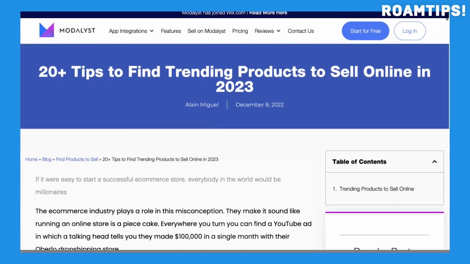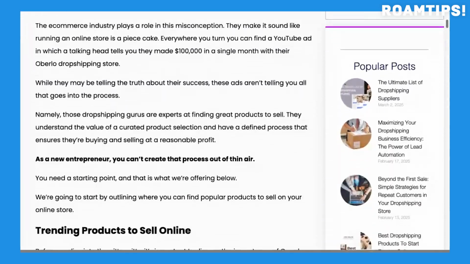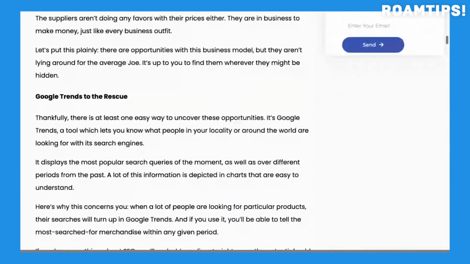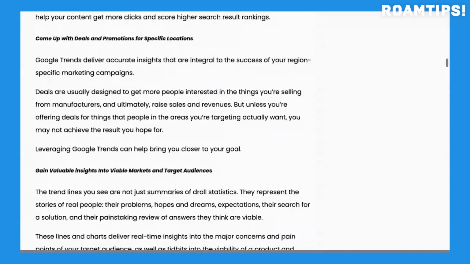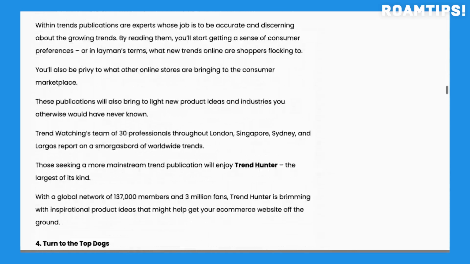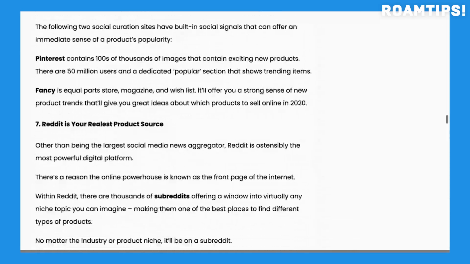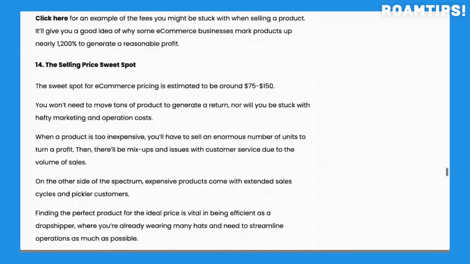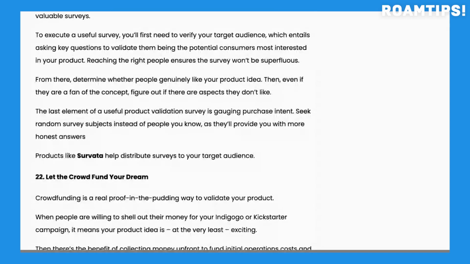In conclusion, Modalyst presents a comprehensive solution for online retailers looking to source products efficiently. Its user-friendly interface, diverse product catalog, and automation features make it a valuable tool for businesses of all sizes. The various pricing plans offer flexibility, and the dropshipping option provides a low-risk entry point for aspiring entrepreneurs.